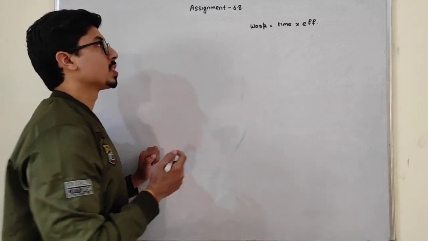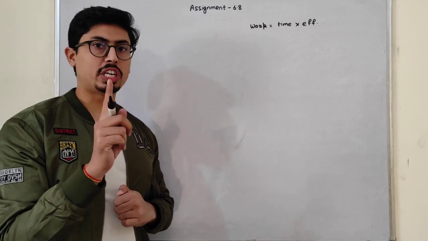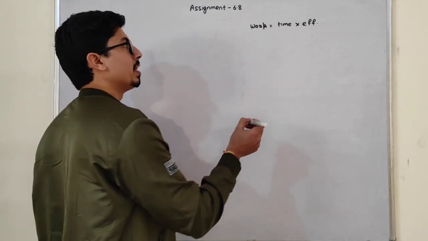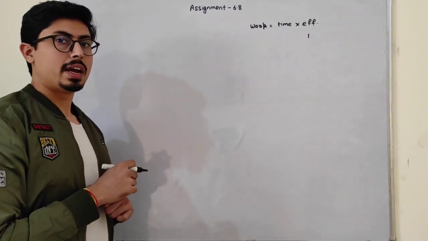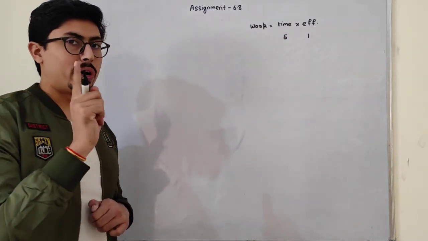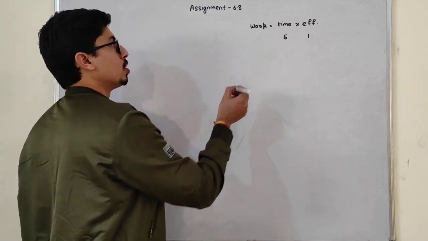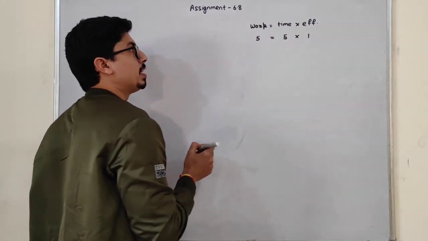For example, my efficiency is that I can complete 1 chapter in 1 day. This is my efficiency, 1 chapter in 1 day, and I need 5 days. 1 chapter in 1 day, 5 chapters will be completed in 5 days. So work is equal to time into efficiency.